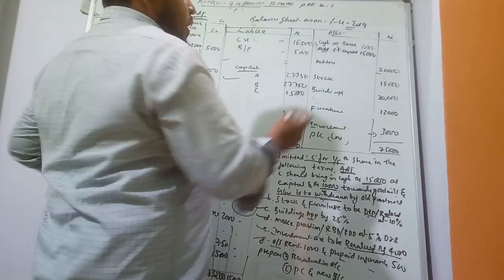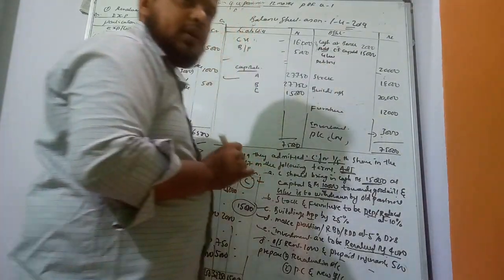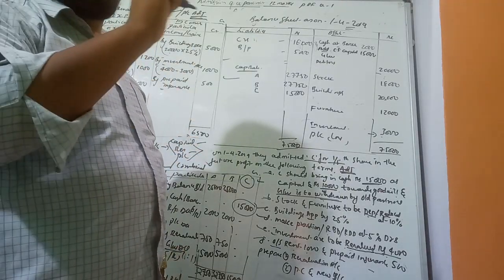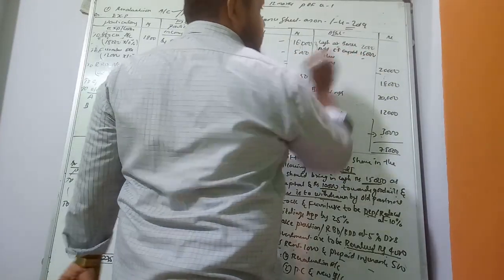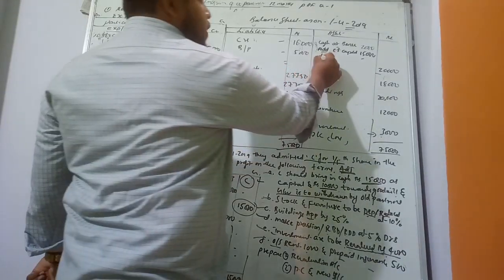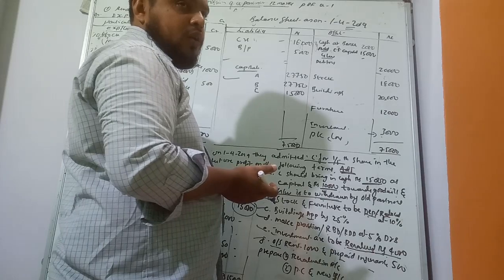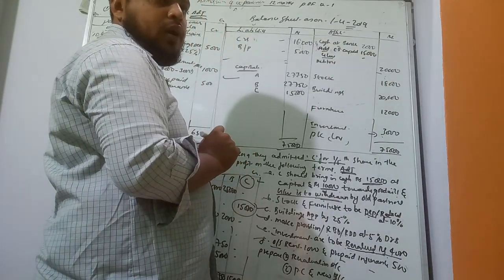And the new partner has also brought goodwill, but the goodwill is withdrawn by the old partners, so they are not keeping it in the business. Suppose goodwill is not withdrawn, then compulsorily we have to add it here.